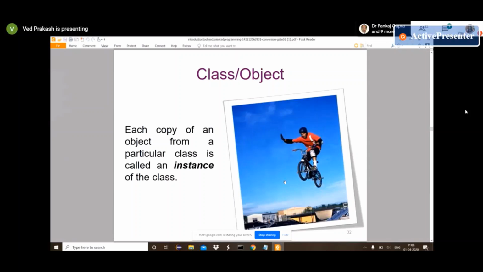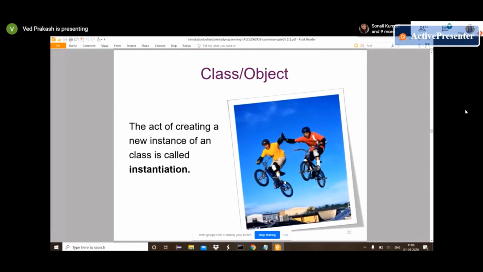Each copy of an object from a particular class is called an instance of that class. This word instance is from programming, where whenever we create an object from any class, we call it an instance of that class. The act of creating an instance of a class is called instantiation. So in Java we have a constructor, and using that constructor, we create a new Java object.